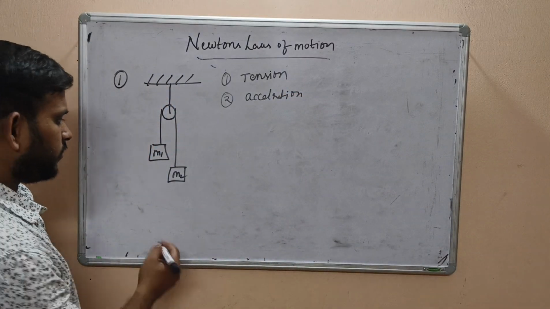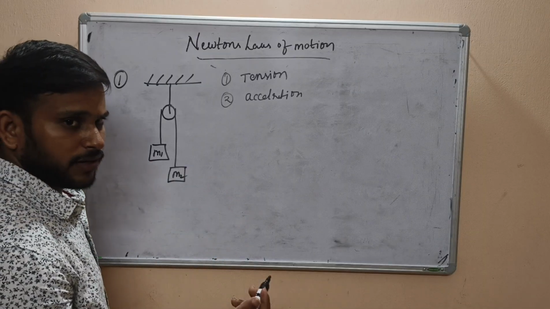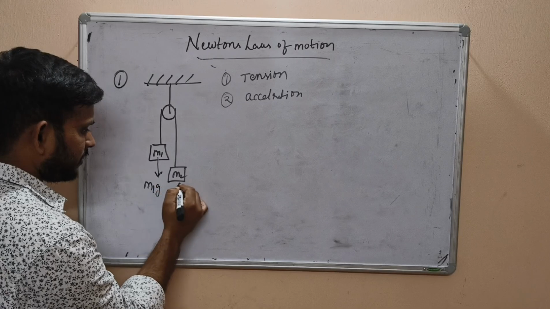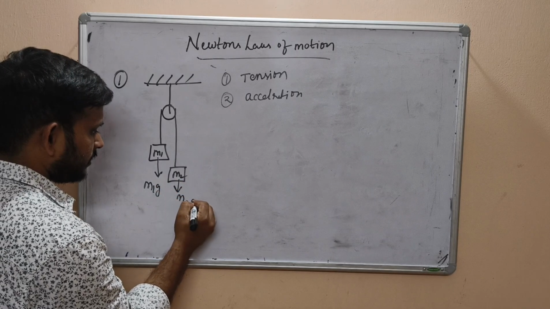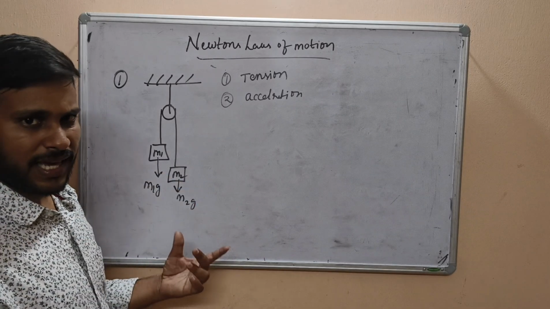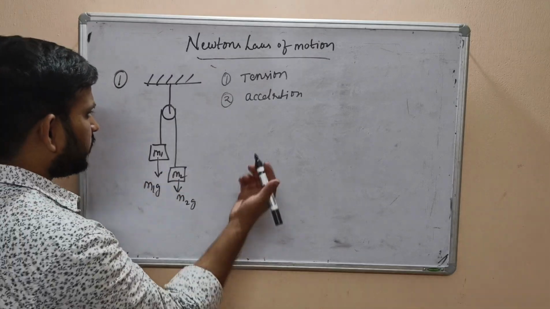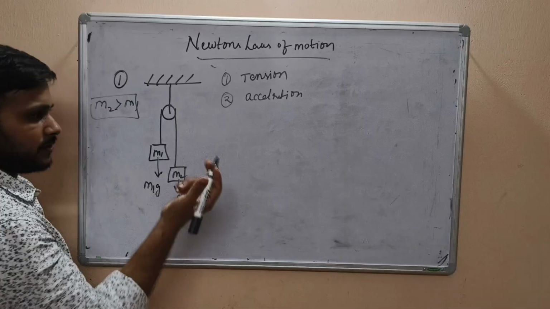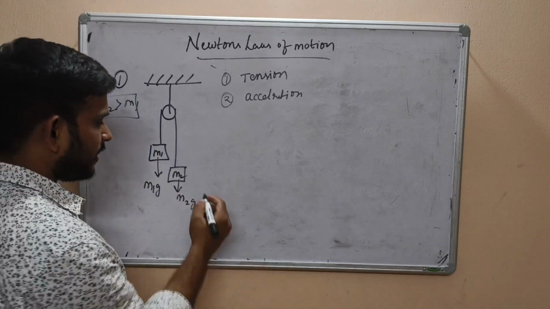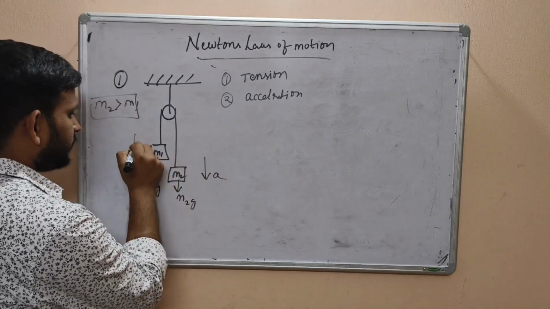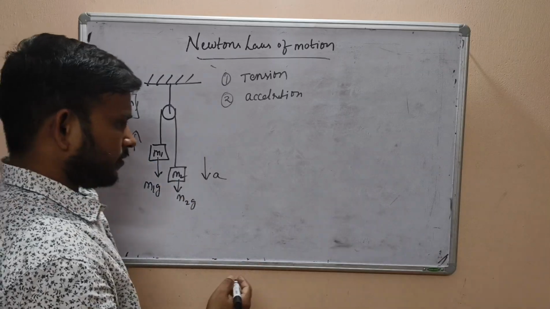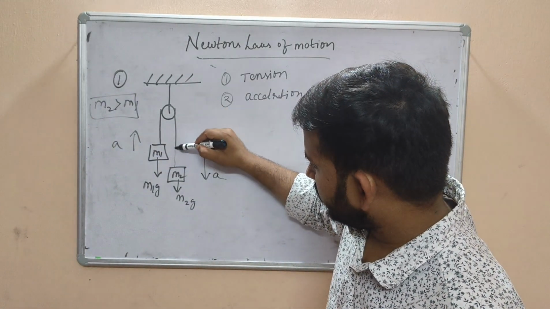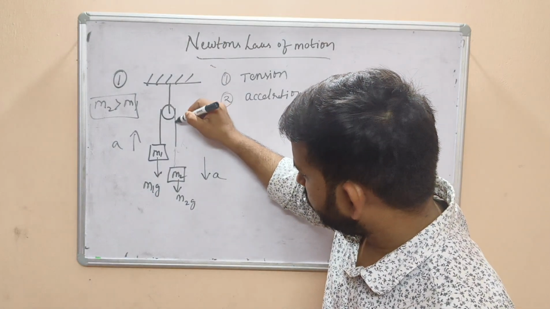Firstly, we have to draw the free body diagram. The weights are m1g and m2g. You can take acceleration in any direction. If I want m2 to be greater than m1, then obviously the acceleration of m2 is in the downward direction and that of m1 is upward. In this pulley there is a massless string, and the tension is a pulling force always.